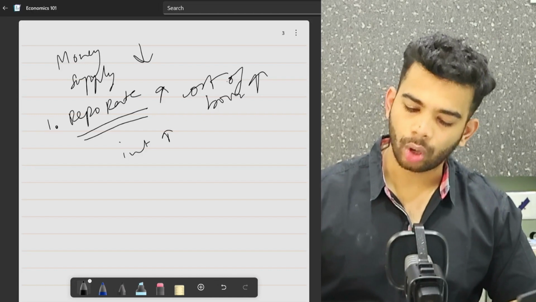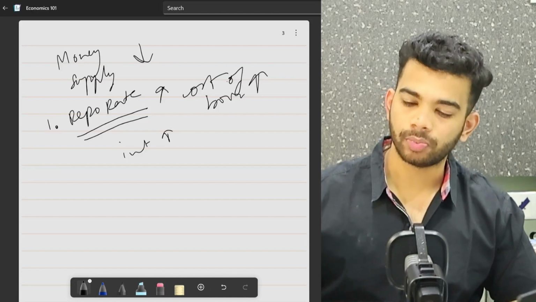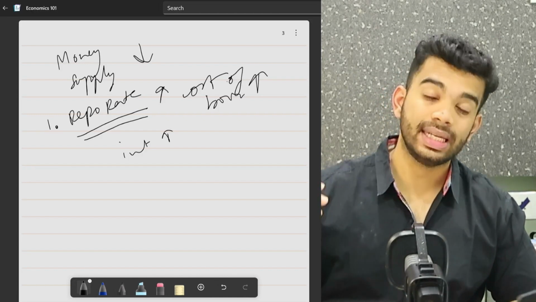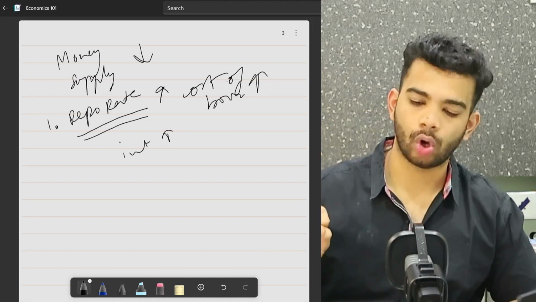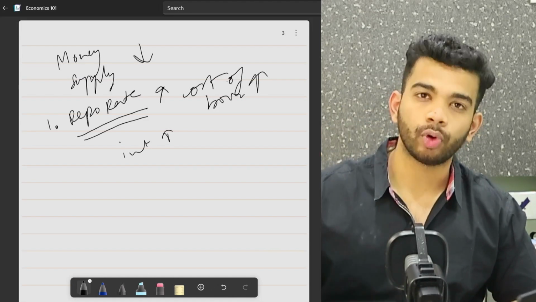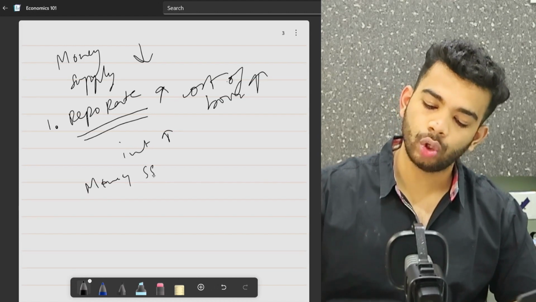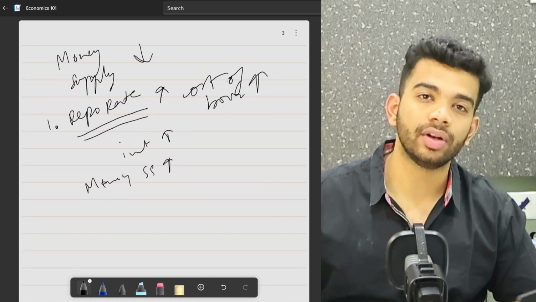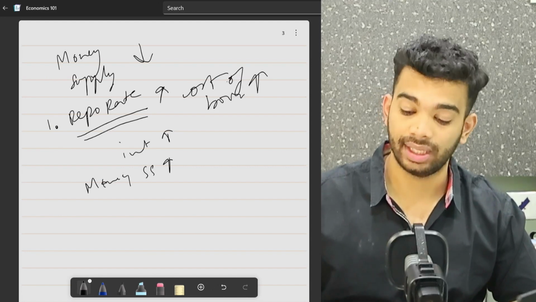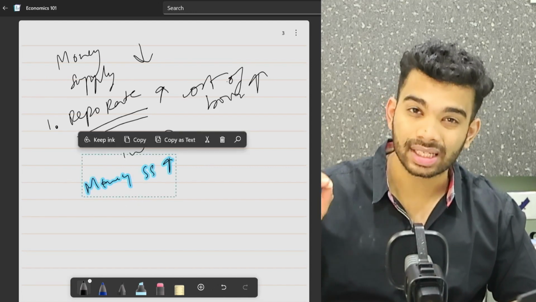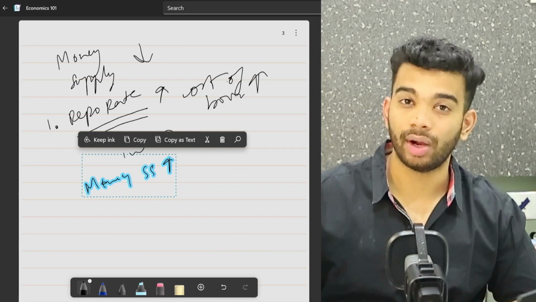Now, while we are on the topic of repo rate, I also want to touch upon what happens when the repo rate decreases, and I want to link this with the stock market as well. So when the repo rate decreases, exactly the opposite thing would happen, which is that money supply goes up, and that leads to inflation. You might think this is a bad thing, but the stock markets love it when the repo rates go down. And why is that?